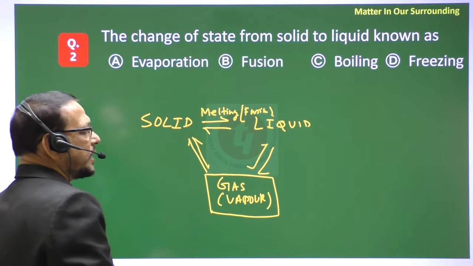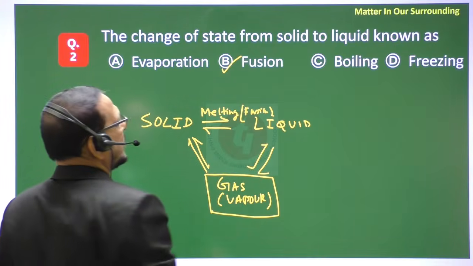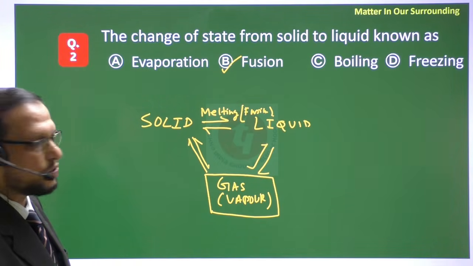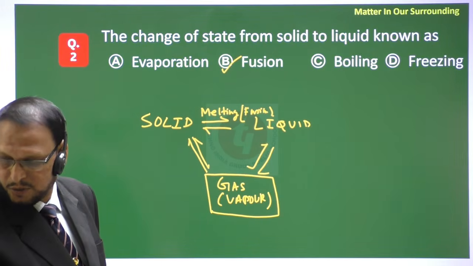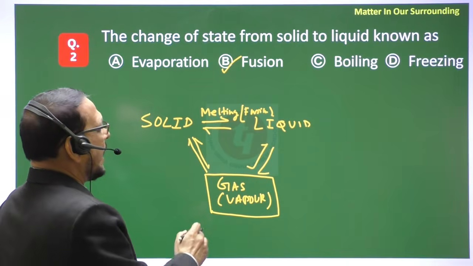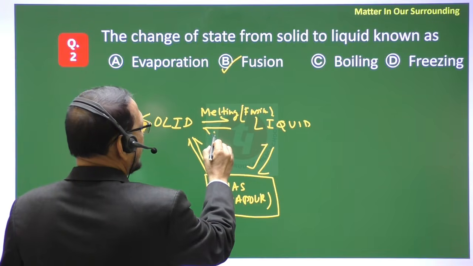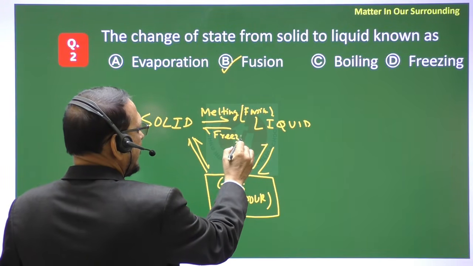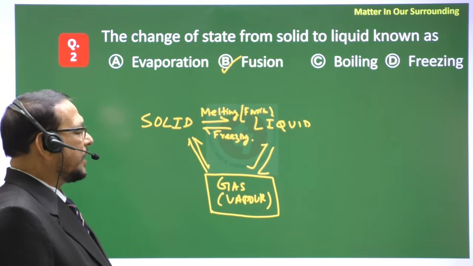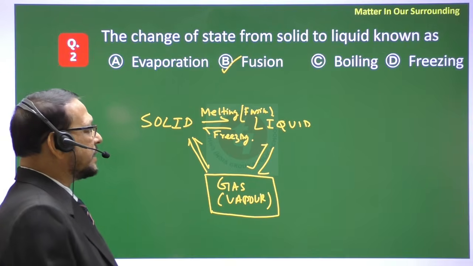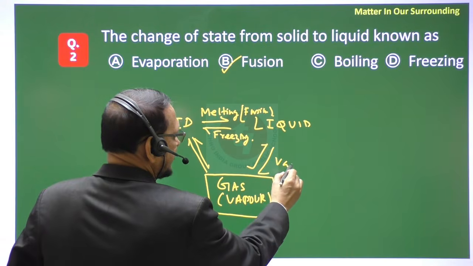So our objective, already got it, it is called fusion. The conversion of solid to liquid is known as fusion. Fusion is also called melting. And liquid to solid is called freezing. When you keep a bottle of water in a deep freeze, in our fridge, it solidifies, and that is called freezing. And liquid to gas by heating is called vaporization.